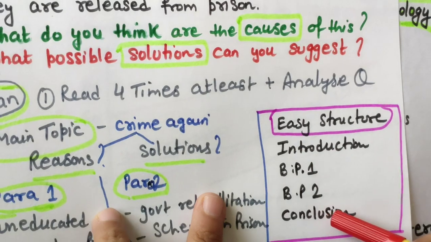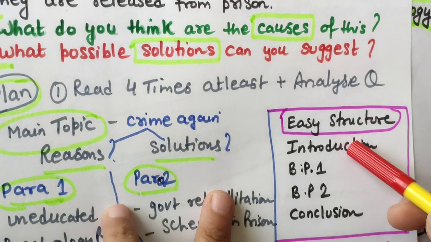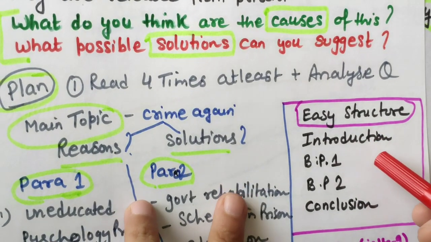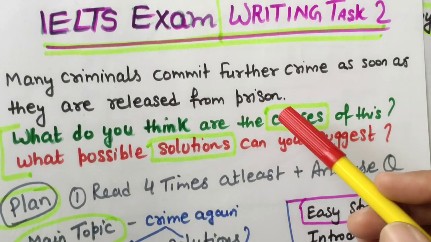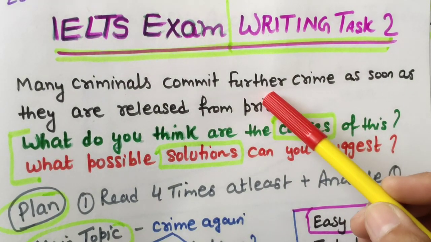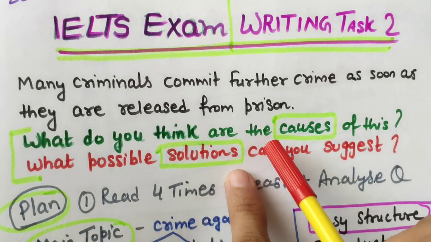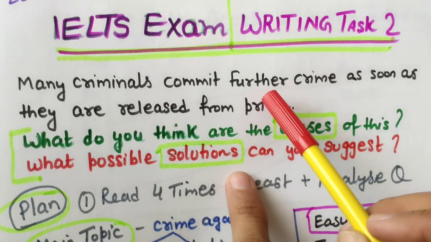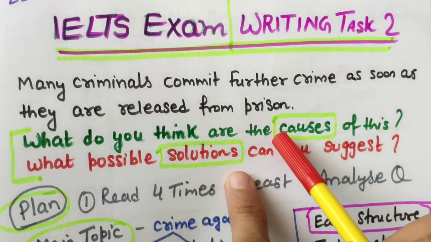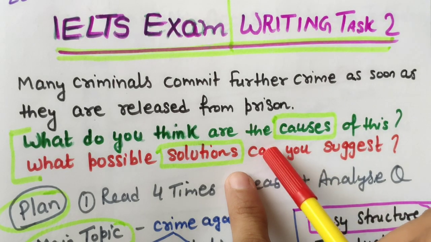As you know, we have to write 4 paragraphs. The first paragraph will be the introduction. Introduction means you have to paraphrase the question statement and tell the answer in short, that is, what you are going to discuss in the next part of the essay.